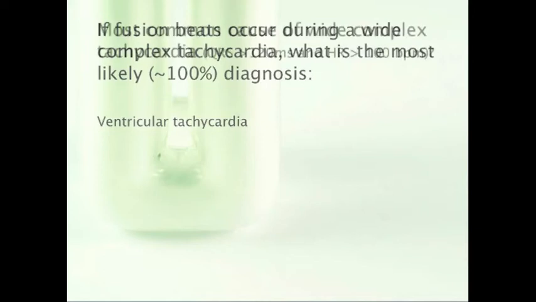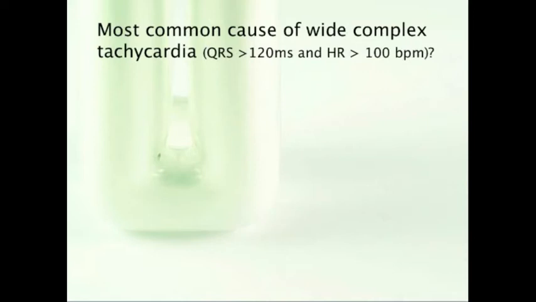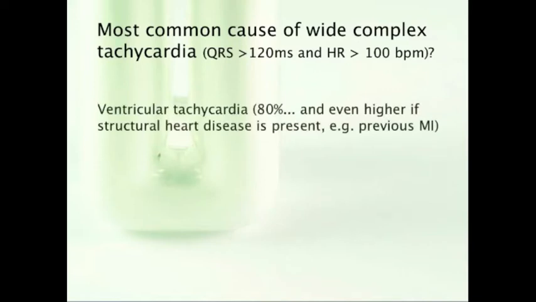What is the most common cause of a wide complex tachycardia? Wide complex tachycardia, definition QRS duration greater than 120 milliseconds and a heart rate greater than 100. Most common cause is VTAC. 80% of the time, a wide complex tachycardia is VTAC. And if structural heart disease is present, that percentage goes up to 95%. And who is going to have structural heart disease? Which type of patient? Well, how about older patients with previous MIs? Definitely.